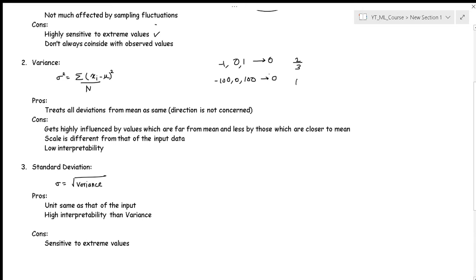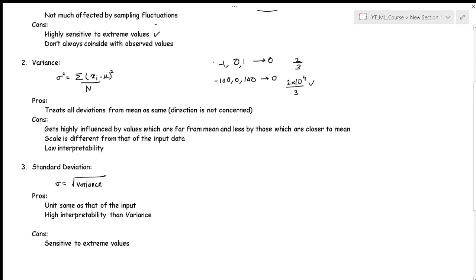It would be 10 to the power 4 multiplied by 2 upon 3. You can see that this is much larger than 2 by 3. So here we understood that the variance of the second data set is higher, meaning that the values are very far away from the mean, and here the variance was low.